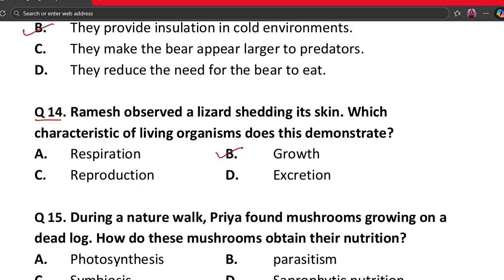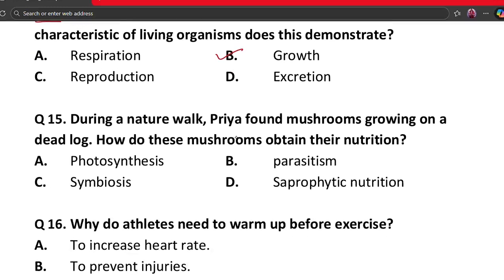So shedding skin allows the body to grow, and it removes old skin. This is related to growth. Other life processes are not involved here. So growth is the correct answer. The next question is question number 15.